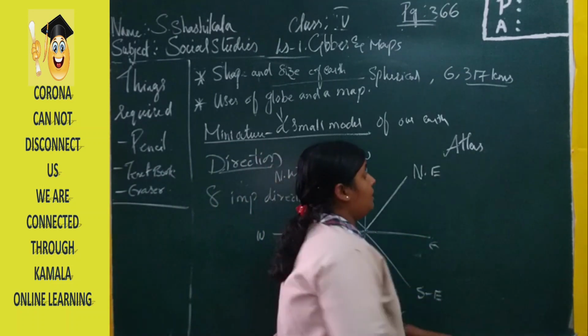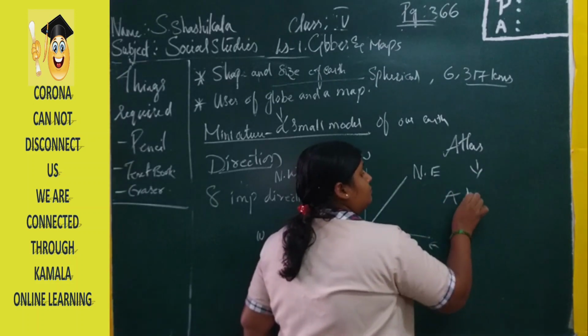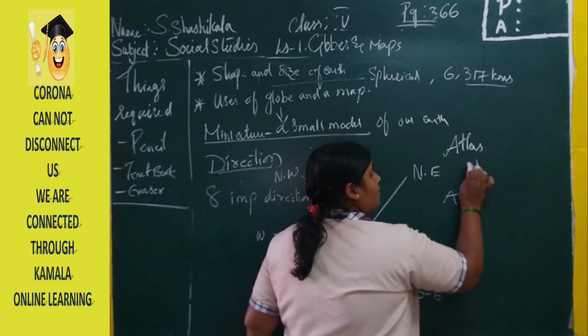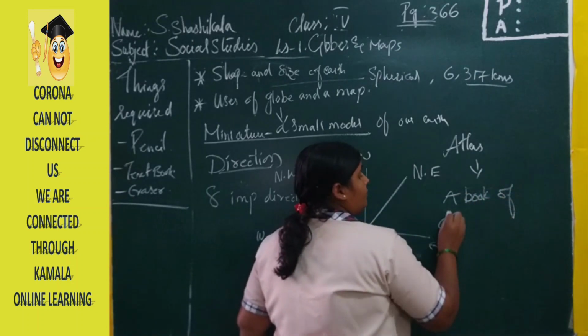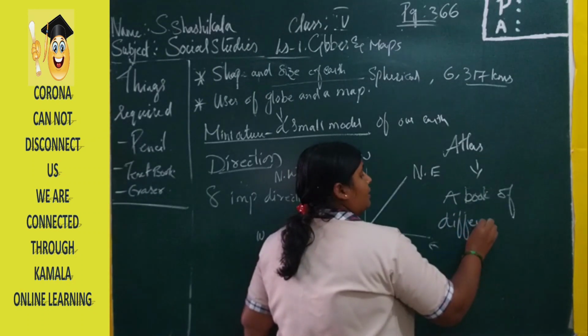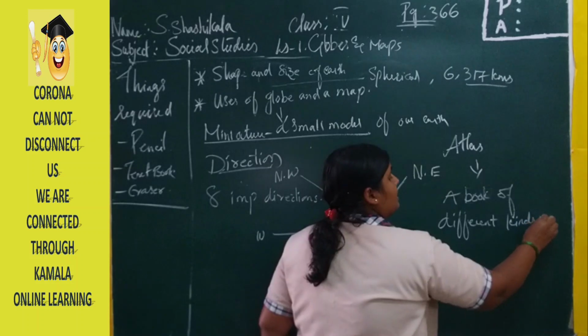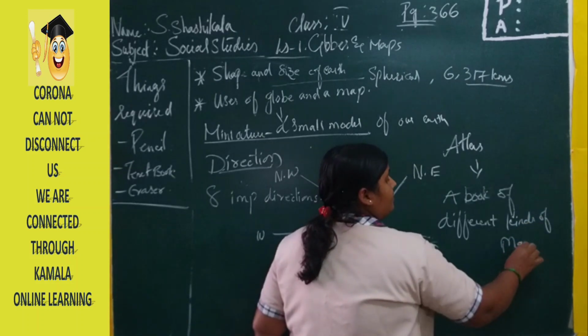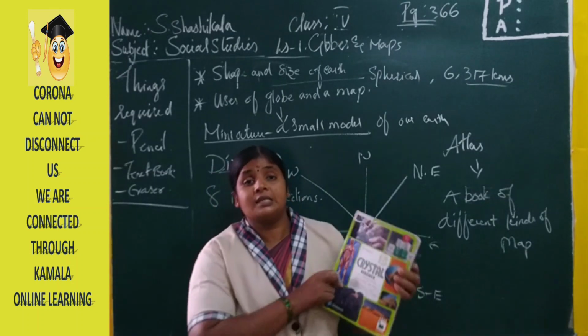Atlas is nothing but a book of different kinds of maps.